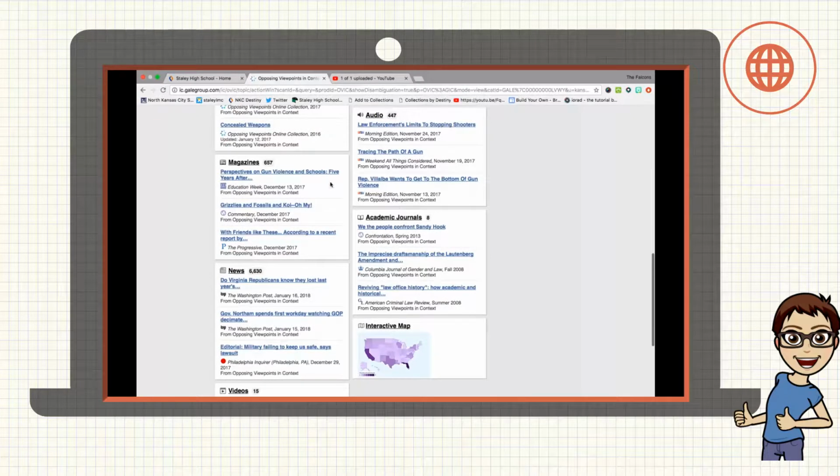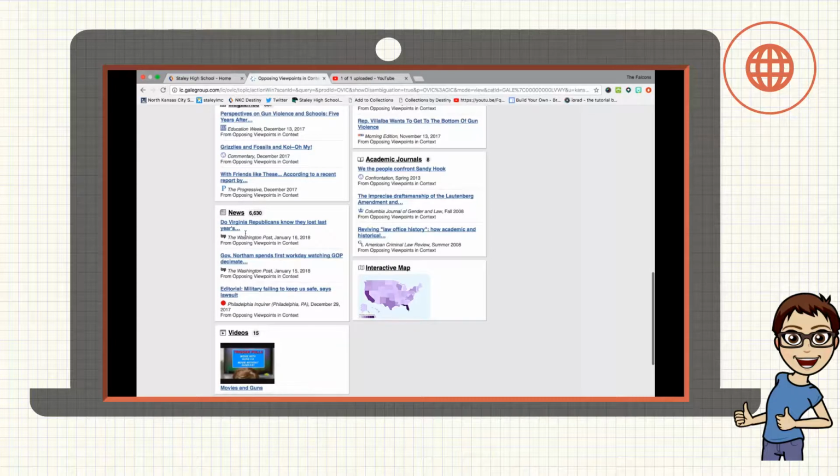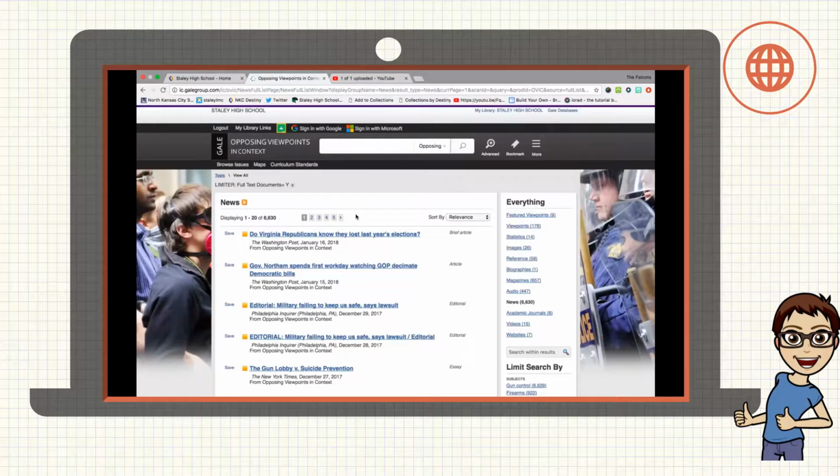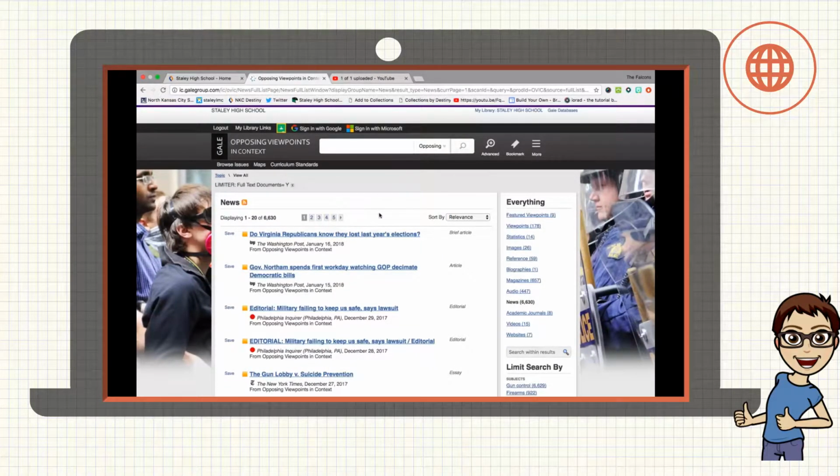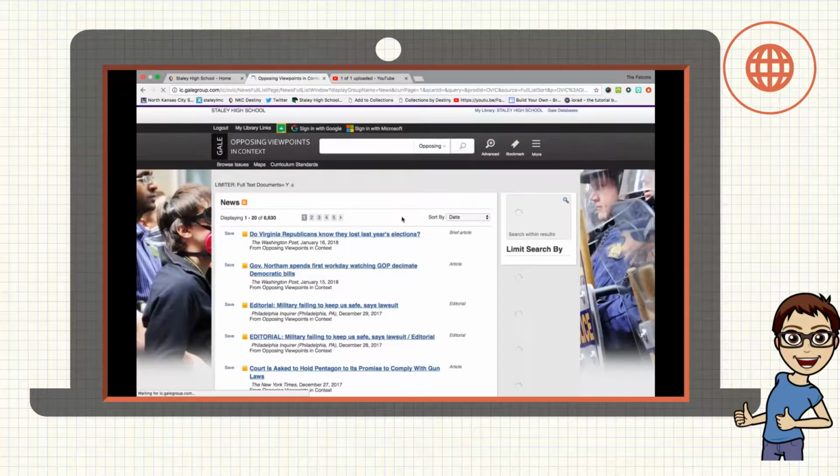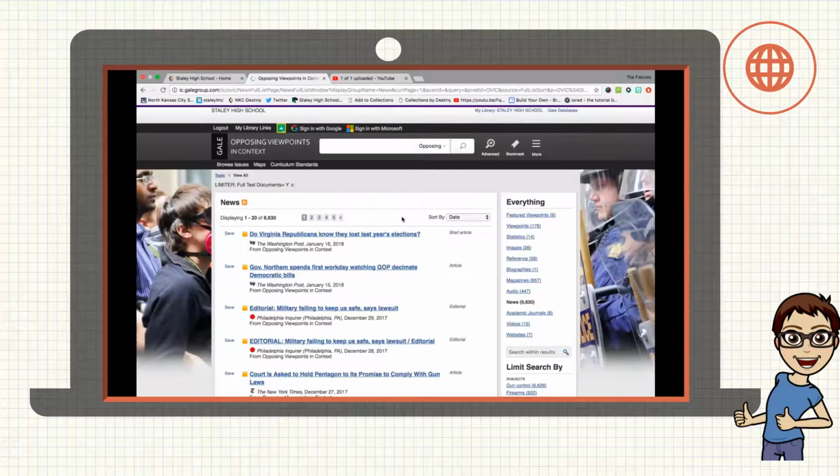Sometimes there's biographies. There's tons of magazines and news articles here. So to see everything in that category, just click on it. So here's news. There's over 6,000 articles. And what I really like to do to get the newest information first is to change this from relevance to date. For some topics, you really want the information that has come out the most recently. Here I have one from January 16th, which was just about a week ago. So you can see, at least at the time that I'm recording, that they update this and add new articles all the time.